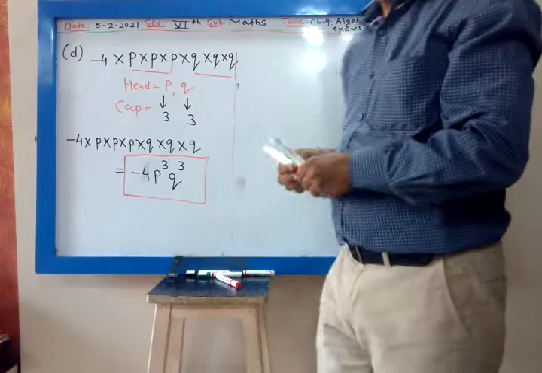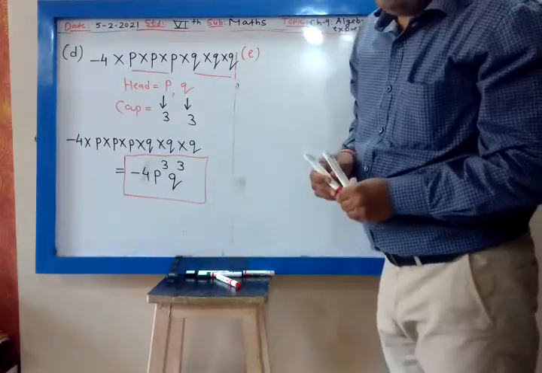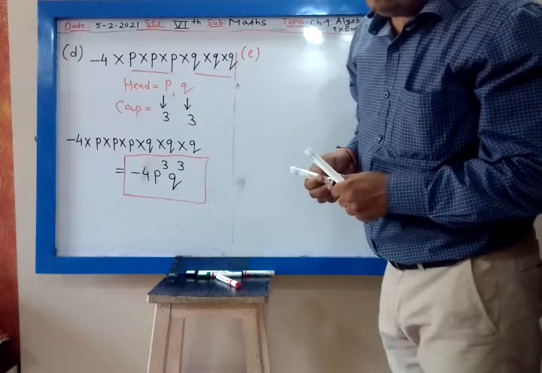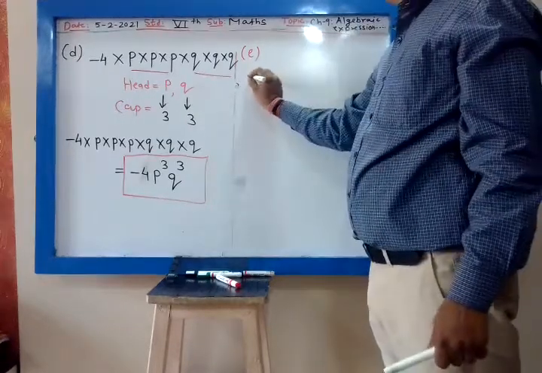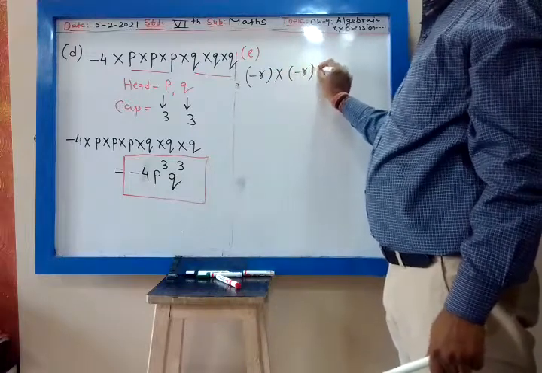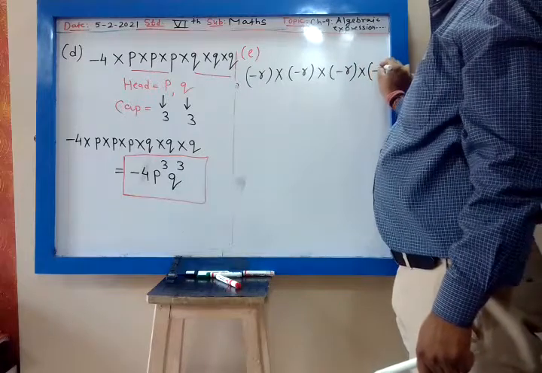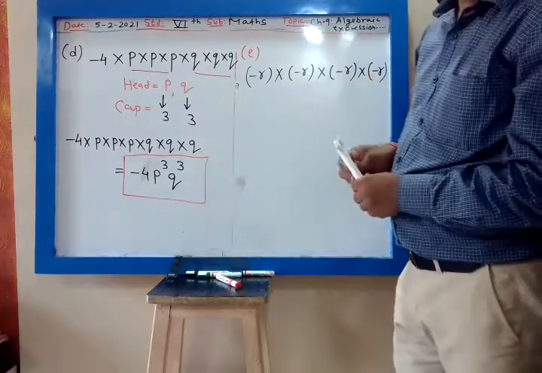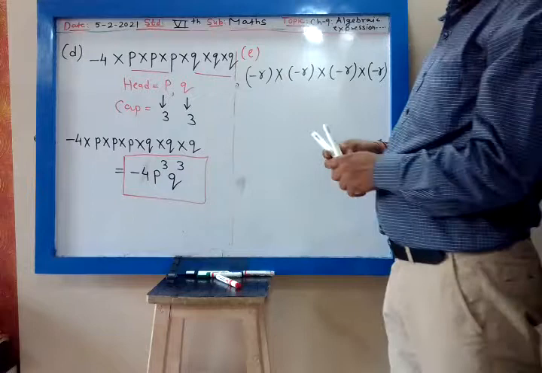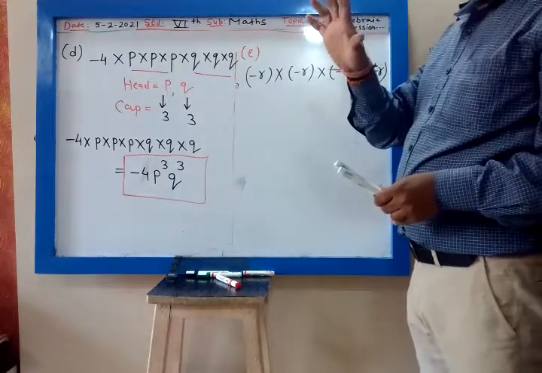Then E: minus R into minus R into minus R into minus R. What is my head? No, my dear, head is not 4.